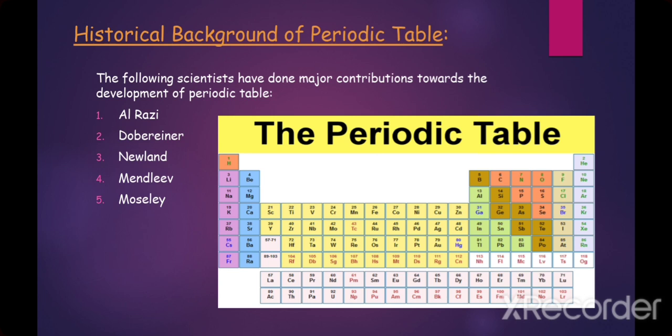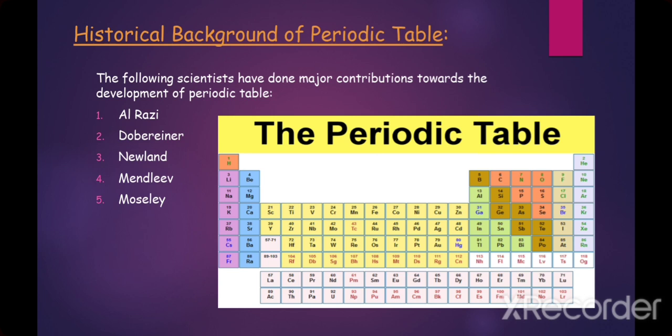Number 3. Newlands. Newlands was an English chemist. He gave his law in 1864. He classified the 62 elements which were known at that time and arranged them in increasing order of atomic masses. He noticed that every 8th element had properties in common with the first one. Number 4.